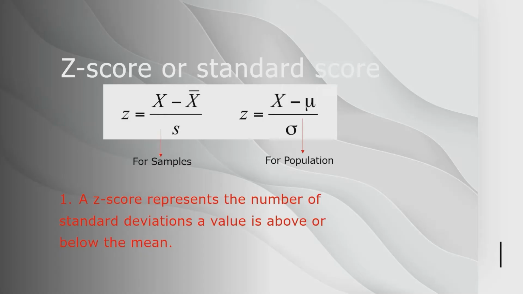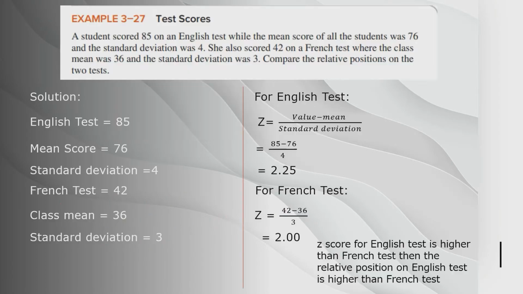A standard score is the value obtained by subtracting the mean from the value and dividing the result by the standard deviation. The symbol of a standard score is z. The formula is z equals value minus mean, divided by standard deviation. There are two symbols, one for sample and one for population. A z score represents the number of standard deviations that a data value falls above or below the mean. For the purpose of this session, when we find the z score, the data will be obtained from samples. Let's look at the example.